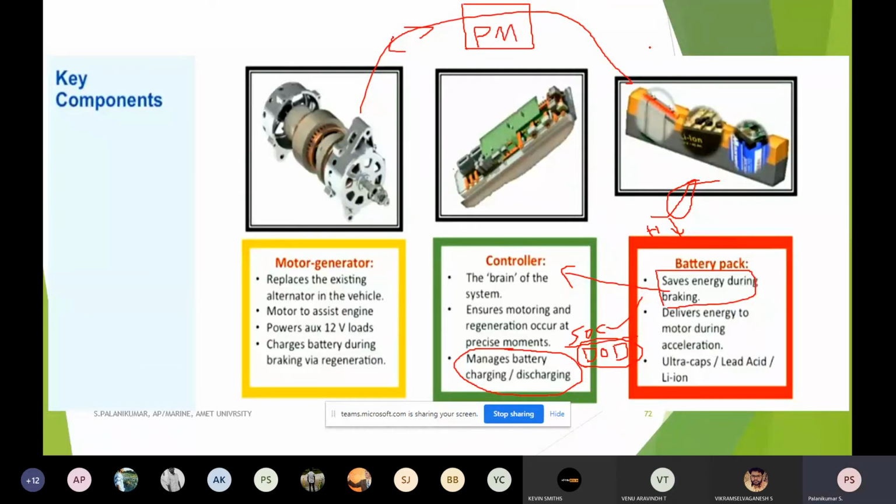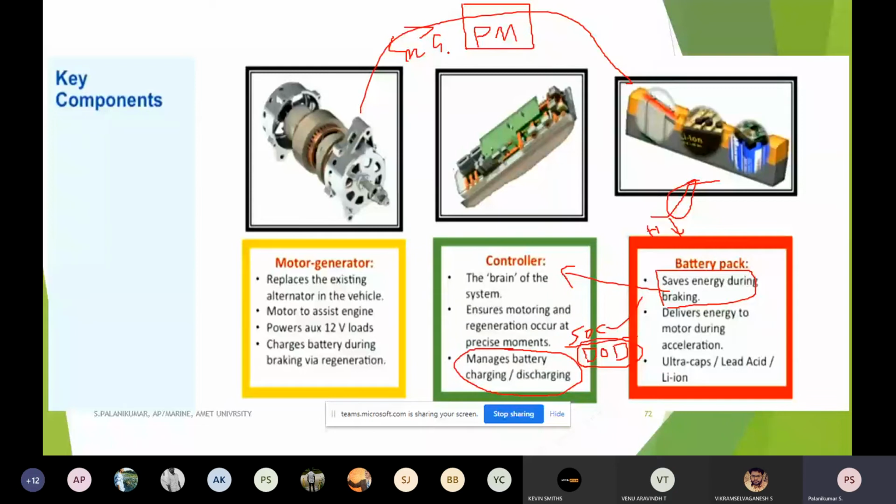Whenever it is acting as a motor, or whenever it is acting as a generator, assume that only one can occur at any instant. So assume that motoring operation is there, my motor needs energy. This will be given to a power modulator. That power modulator will decide the rating of the particular voltage specification of the motor. At that voltage it will be giving power. It converts the voltage to that level and gives it.